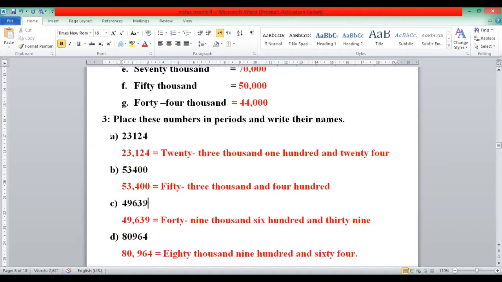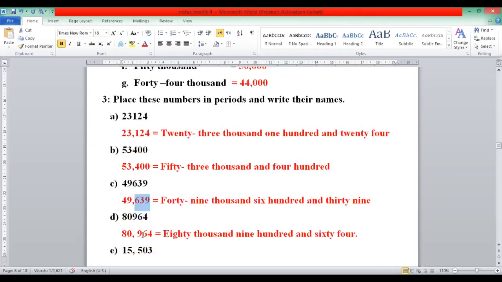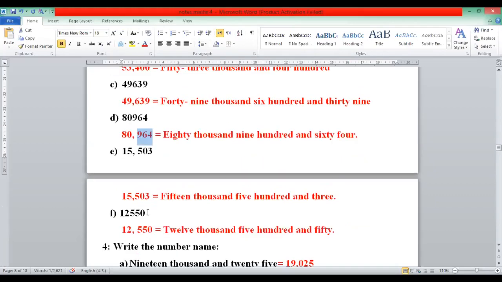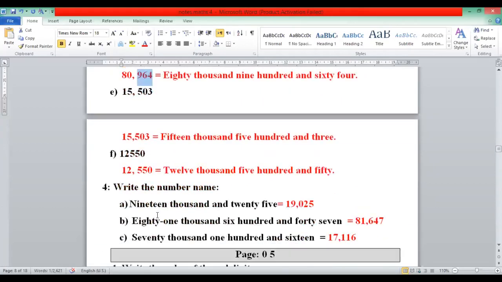Similarly, you can put a comma after 3, and then this is the second portion, 49,639. 964. Similarly, you can write the remaining parts. I'm going to move next.